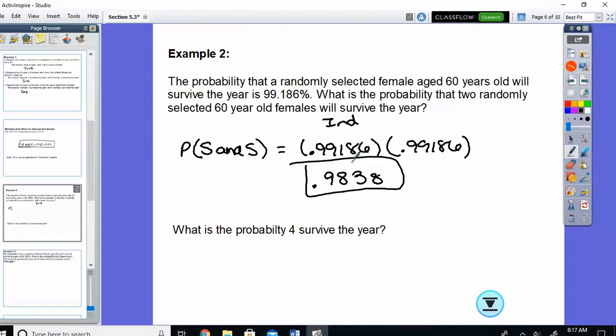What would we have to do? Multiply it 4 times. A shorter way of doing that, you could just write it to the 4th power. Either way, we get 0.9678.